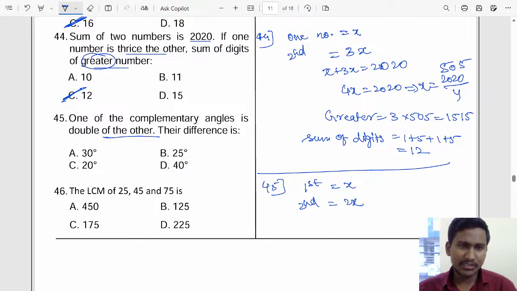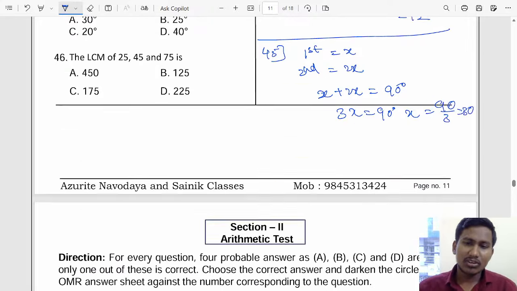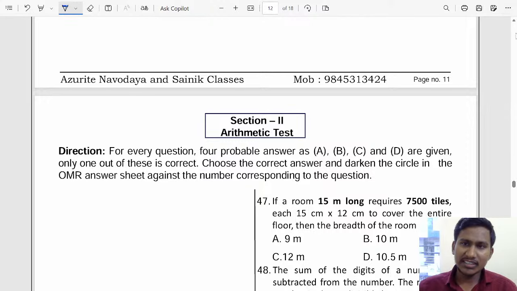So x plus 2x, if you add both, will be 90 degrees. So 3 times x is 90 degrees, which means x is 90 by 3. 33 is a 90, so 30 degrees. One angle is 30 degrees.